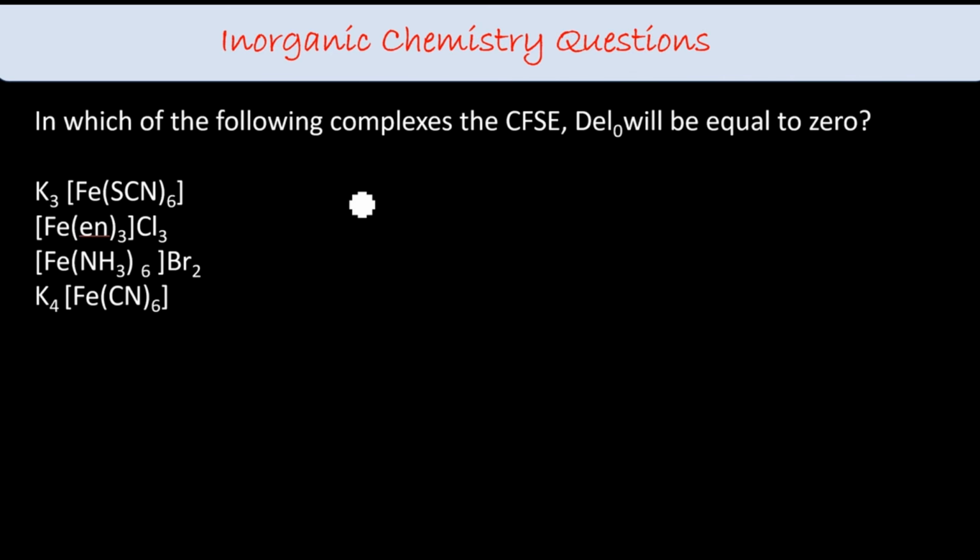In which of the following complexes will the CFSE, del octahedral value, be 0? You can count the other CFSEs over here. Let me do the first one.